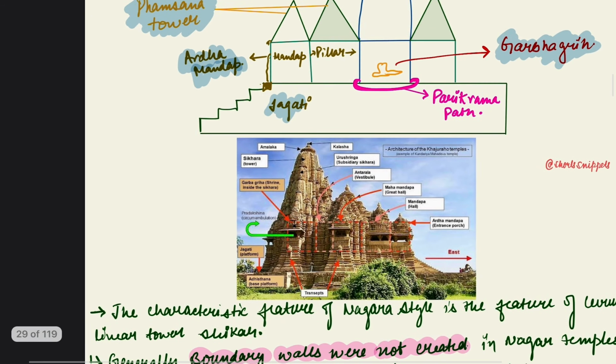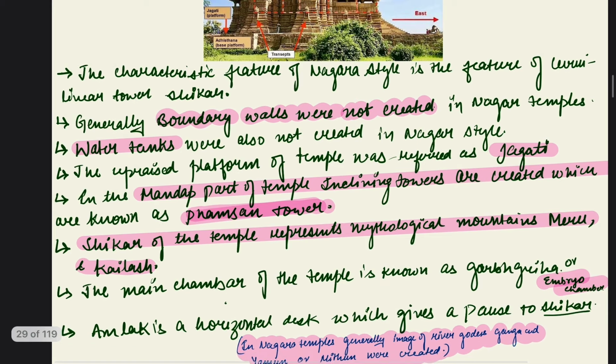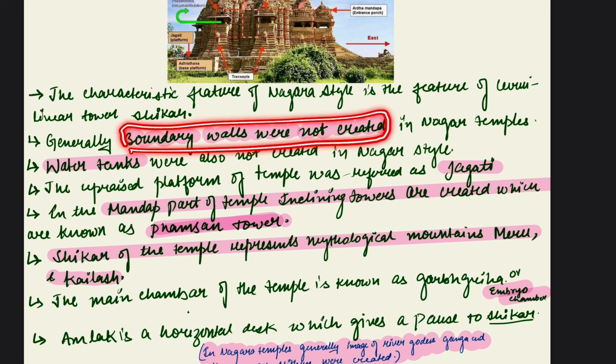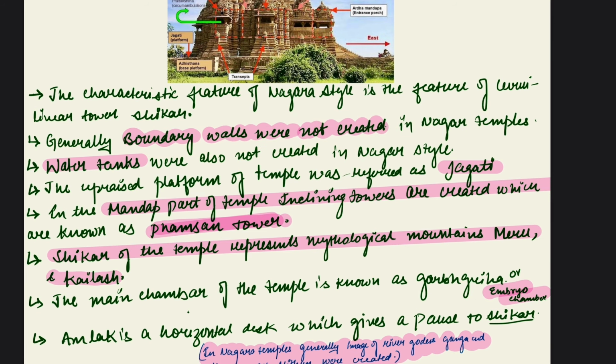And these are a few characteristics of the temple. The boundary walls were not constructed around Nagar style temples. Water tanks were not created in Nagar style. The upraised platform was referred to as Jagati. Mandap was a part of the temple, and inclined towers were created, known as Famsana towers. The Shikhara of the temple represents the mythological mountain Meru.